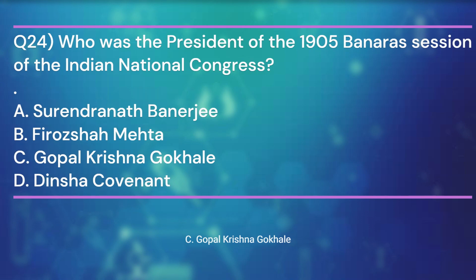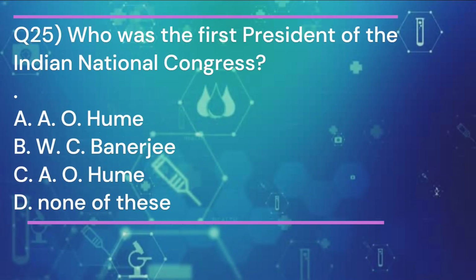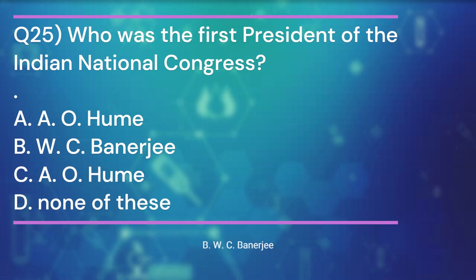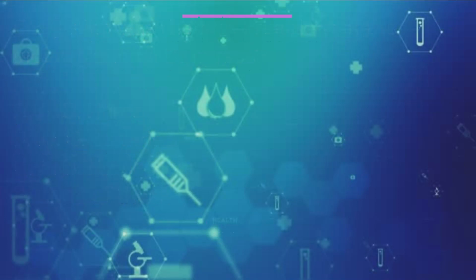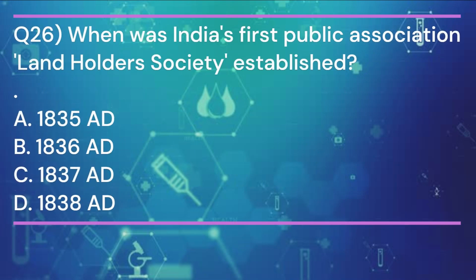Gopal Krishna Gokhale. Question 25. Who was the first president of the Indian National Congress? And the answer is B. W.C. Banerjee. Question 26. When was India's first public association, Landholders' Society, established? And the answer is C.